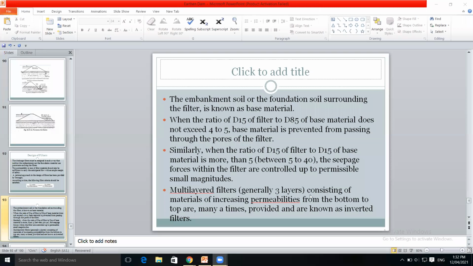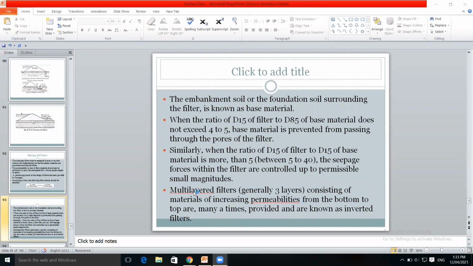Multi-layered filters, generally 3 layers consisting of materials of increasing permeabilities from the bottom to top, are many times provided. Multi-layer filters which are provided from the bottom to top are called inverted filters. त्या फिल्टरला काय म्हणायचं? Inverted filters.